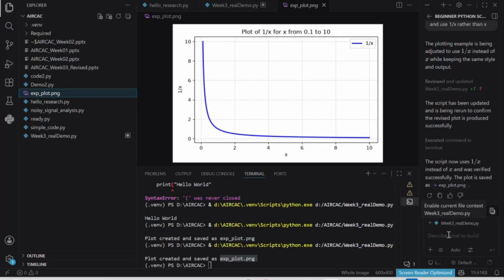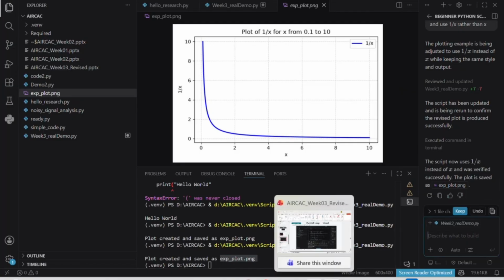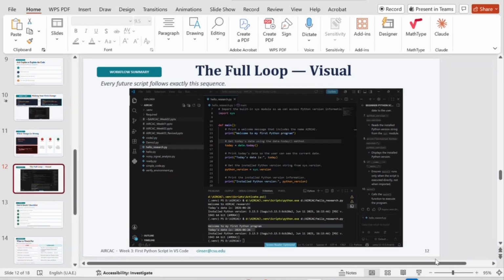I suffered to have this data set, and now by mistake, it's my mistake that I told him to use this plot 1 by x instead of x, keeping the same style. Also, I need to tell him, don't overwrite, create a new file. I need to tell this to the AI. If I don't tell it, it's my issue. So this is also very important.